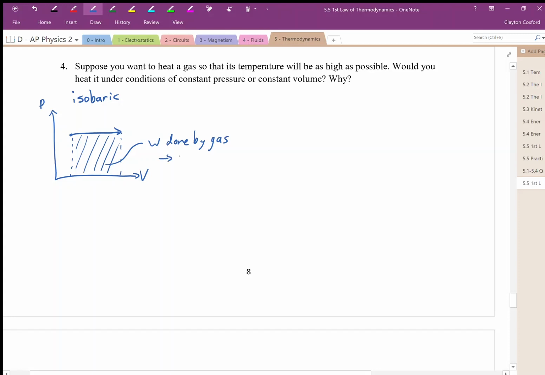So this is negative work. So that means that if we are increasing the temperature, if we are adding energy to this system, the gas is actually going to be doing some work, which means that some of the energy that we're adding to this system is used to do work.